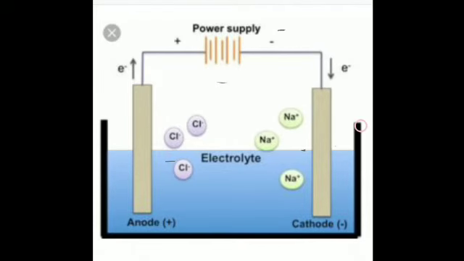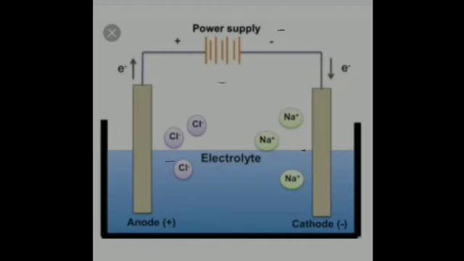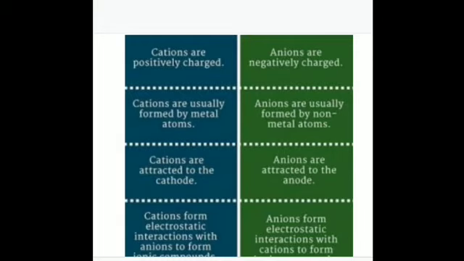This is the setup, and this setup is the electrolytic cell. So these positively charged ions are called the cations, and the negatively charged ions are known as the anions. When an atom loses an electron, it becomes a positively charged ion, and examples I have just shown you are sodium plus, and similarly other metal ions like potassium plus, ammonium plus, calcium, lead. These are all